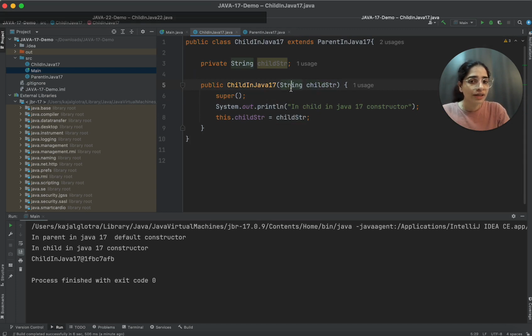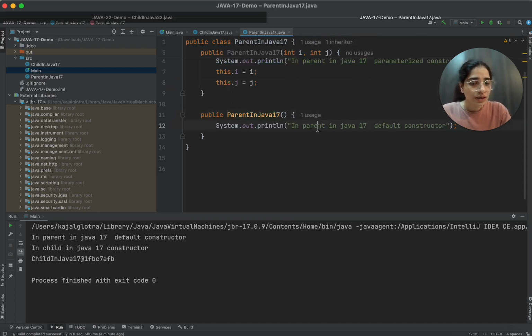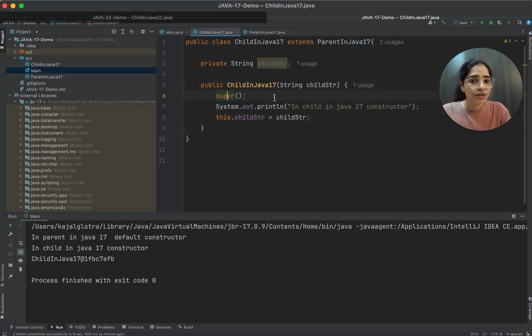So the first line of this constructor is super by default. Whether you write it or not, the compiler adds it by itself, but it will always remain the first line of your constructor.